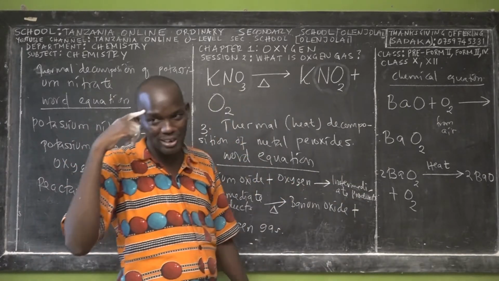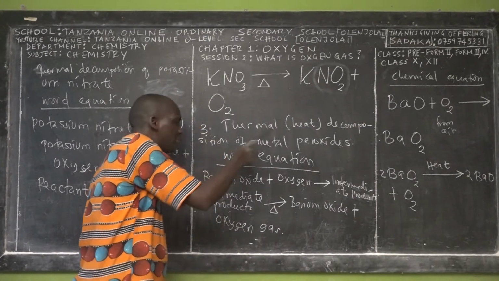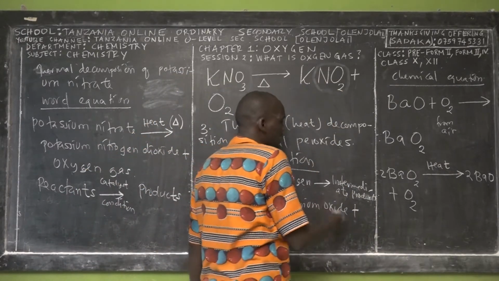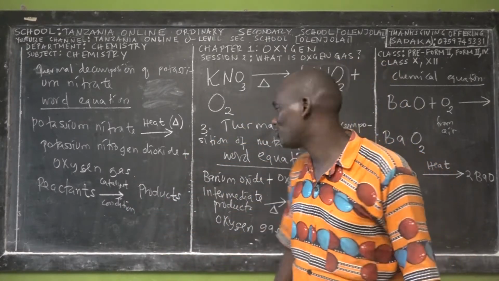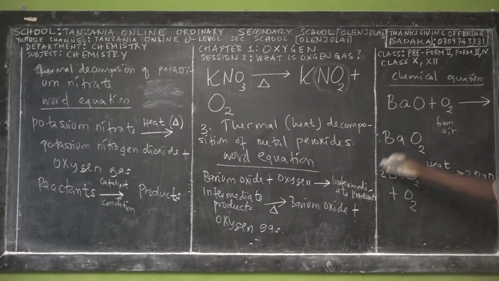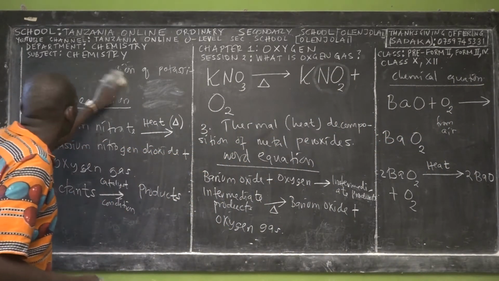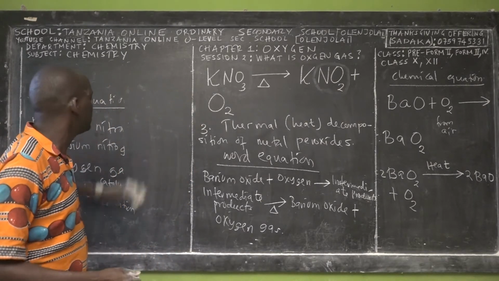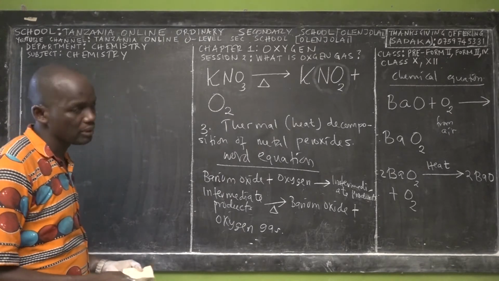But the thing which I want to ask you to bear in your mind: one of the methods of preparing oxygen gas is thermal decomposition of metal peroxide. That's all. You will understand everything I've written from here to here slowly, as long as we go. When you get into Form 4, it becomes very simple. Just spend 1 minute to understand from here to here. Okay? Are we together? Yes. Okay. So that is the first what? Is it the fourth or third method, right? Yes. Okay. So we mentioned the first method of preparing oxygen.